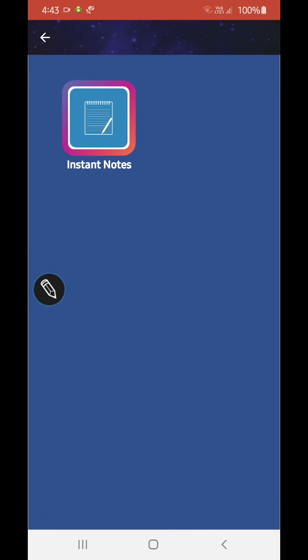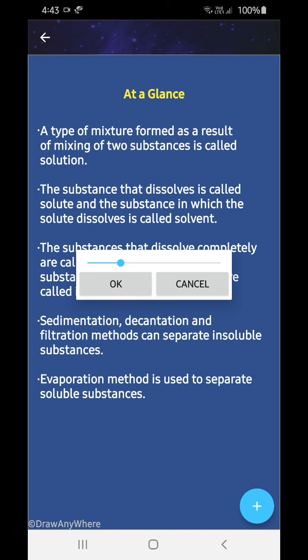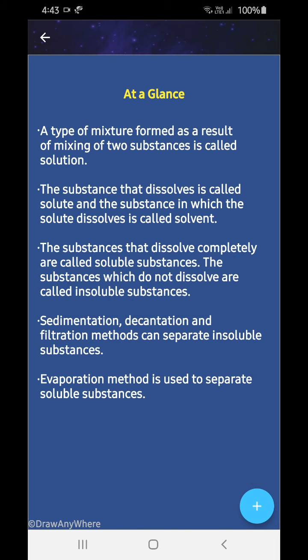Okay, so let's start at a glance. A type of mixture formed as a result of mixing two substances is known as a solution. A type of mixture which is formed as a result of mixing two substances is known as a solution.